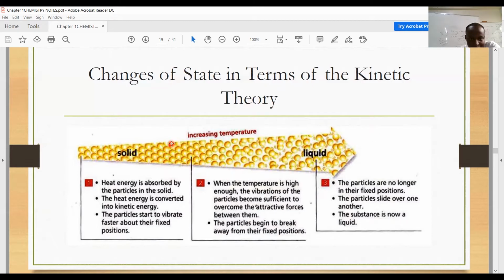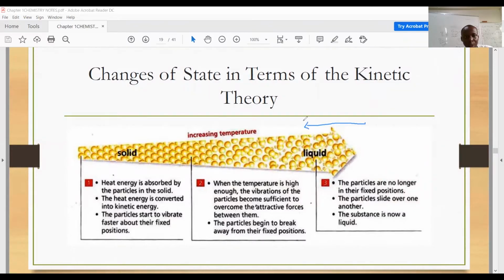And you can see that there must be an increase in temperature due to what? A supply of what? Of heat energy. When we are moving backwards, what do I mean by moving backwards?